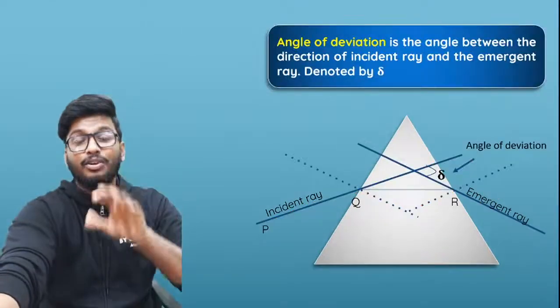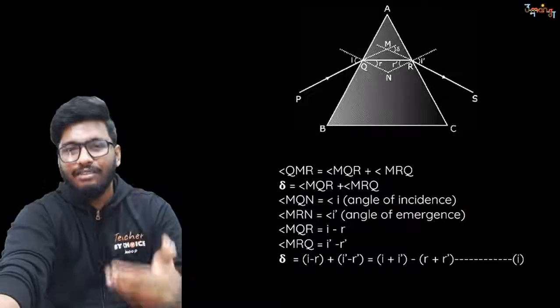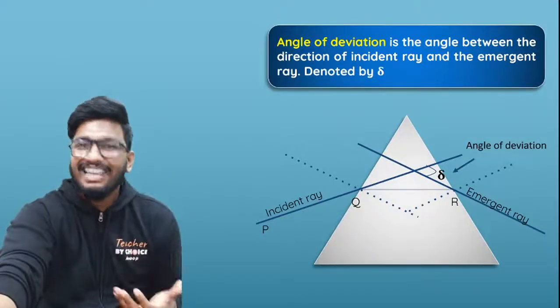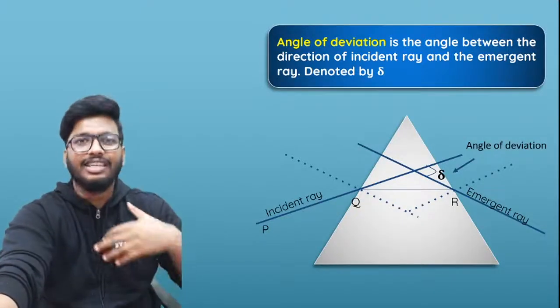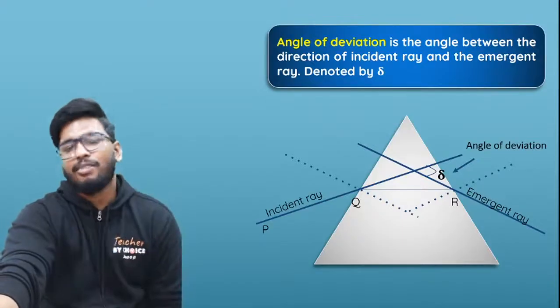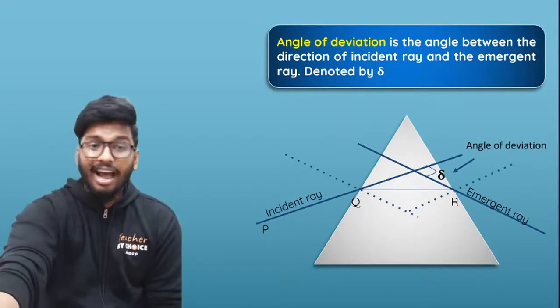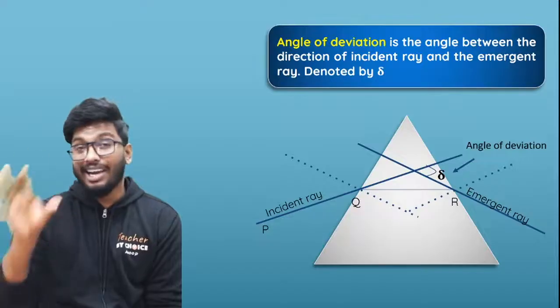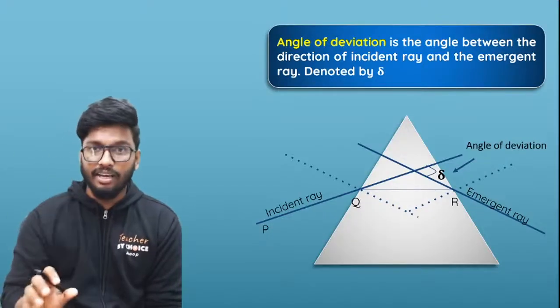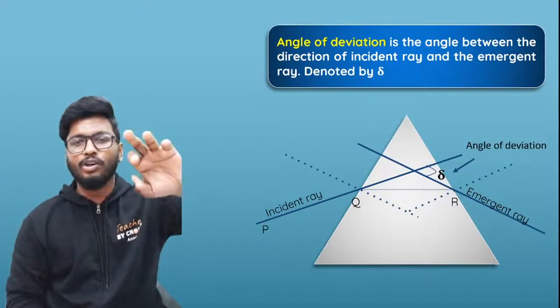Now, what I'm going to do right now is show you the derivation of the relationship between the angle of deviation, the angle of prism, and the emergent ray and the incident ray. Now, I don't have enough space to write it out, so I'm going to show you one step at a time. Before I get into this, people, I want you to remember three things.